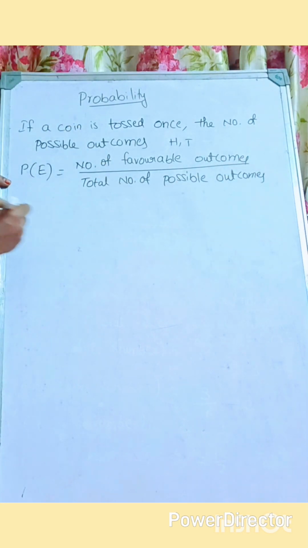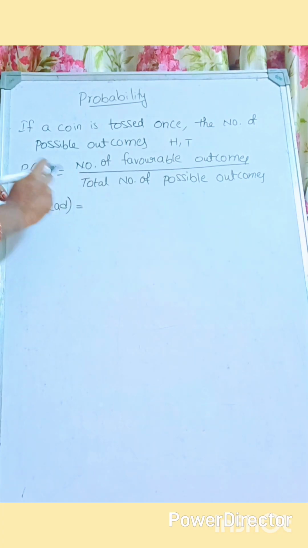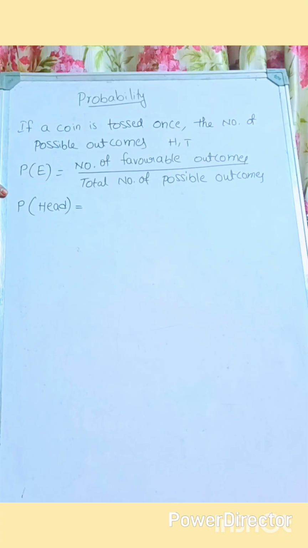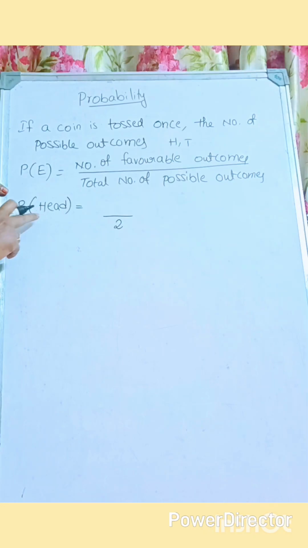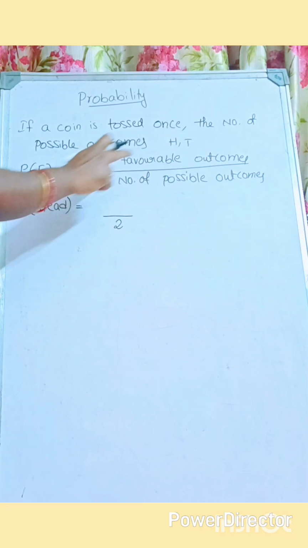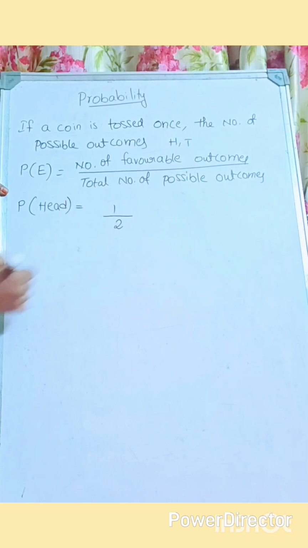Okay. So in this, our question is about the probability of getting a head. That means our event is about the head here. If a coin is tossed once, one coin tossed, total outcomes possible are 2. In that, our question is about the head. How many heads are possible here? Yes, only 1. So 1 by 2.